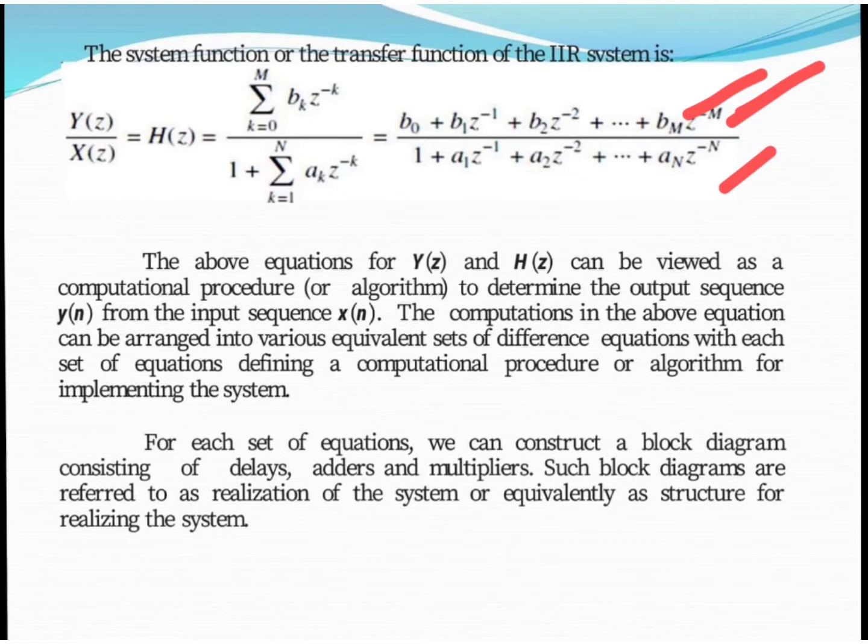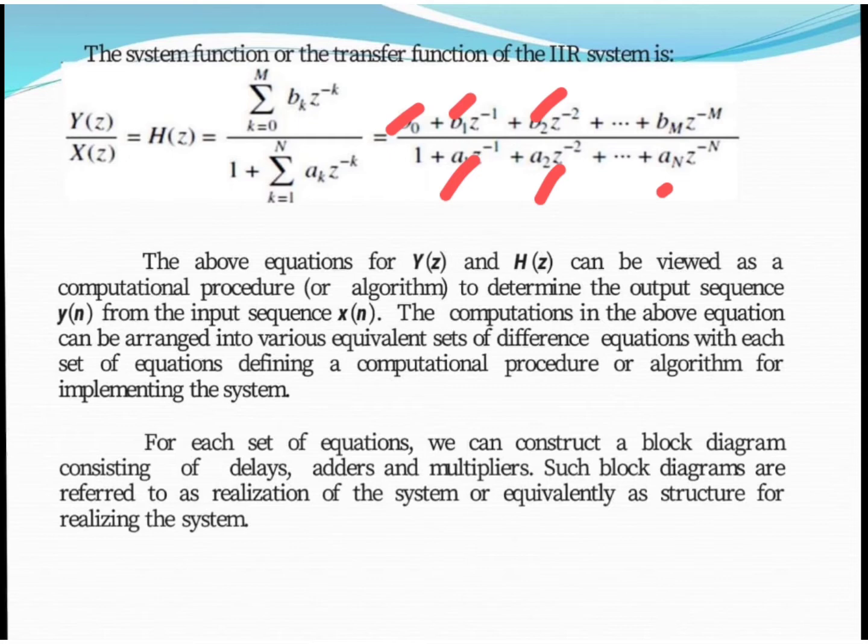With the help of this set of equations, we can construct our block diagram with the help of basic building blocks, which are multiplier, delay and adder. As you can see, b0, b1, b2, a1, a2, an, all these are multiplier components, and with the help of multipliers we can implement.